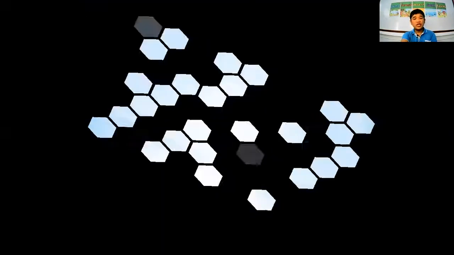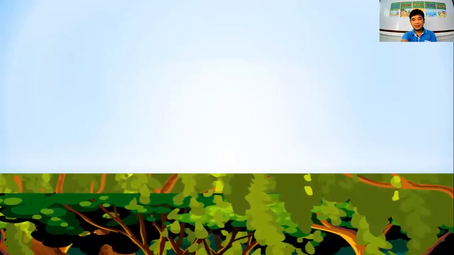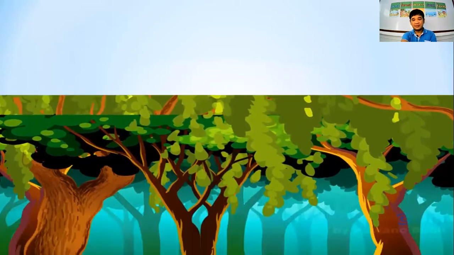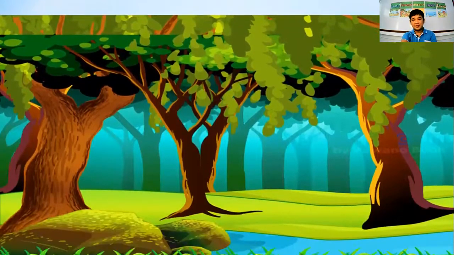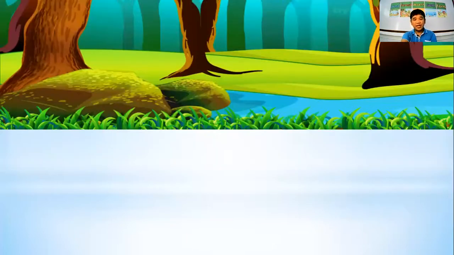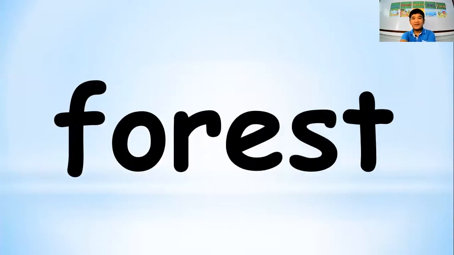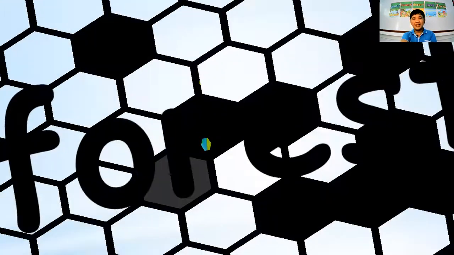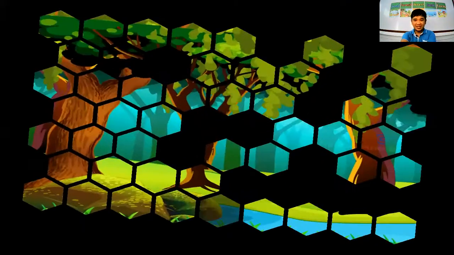Can you please tell me what is the name of this habitat? Okay, some animals can live in this place or in this habitat. But what is the name of this habitat? Very good. We call it forest. Everybody say forest. All right. So what are those animals that can live in the forest?